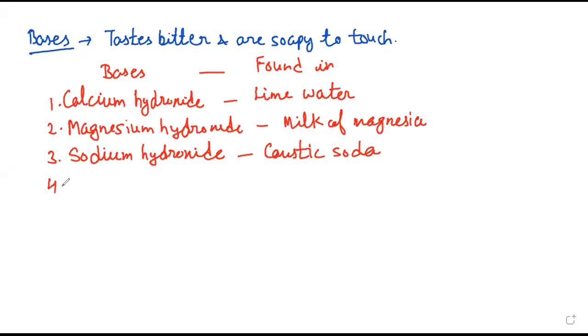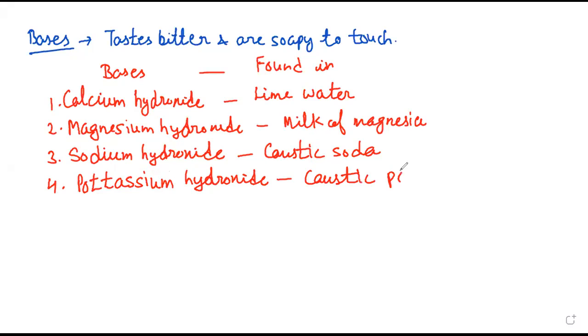Then we have potassium hydroxide. It is present in caustic potash, and it is used in manufacturing of soap also.